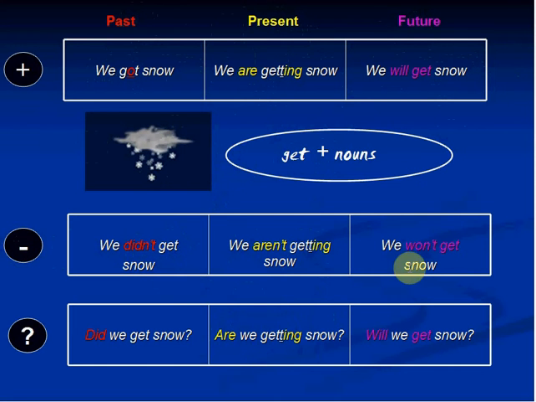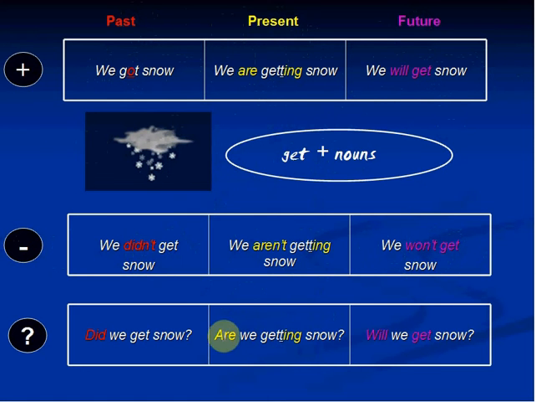If I talk about tomorrow, I will use the future. We won't get snow tomorrow. We won't have snow tomorrow, or we won't receive snow tomorrow. So as you see, get is a synonym for have or receive, no problem.